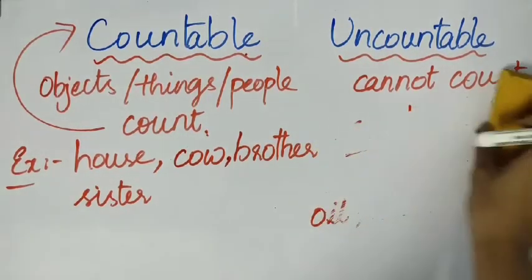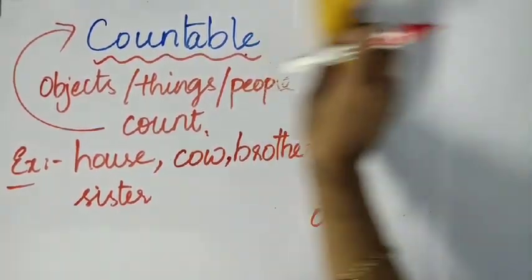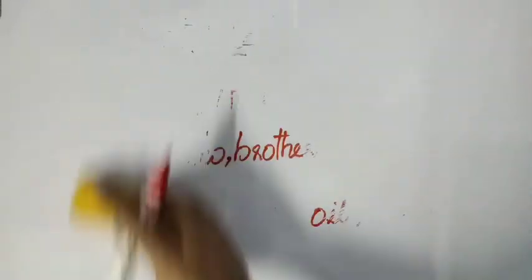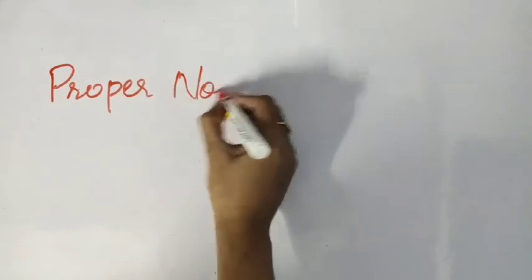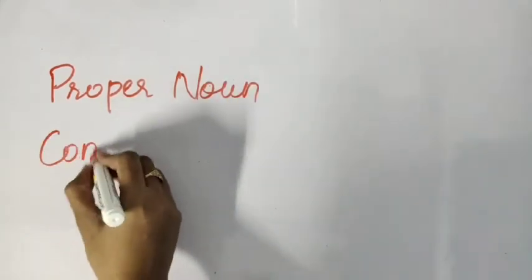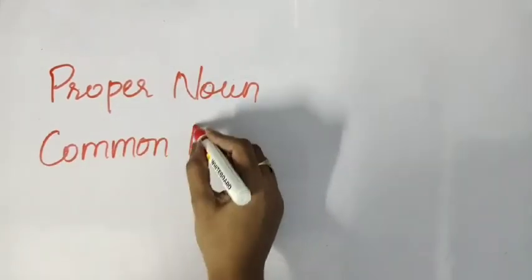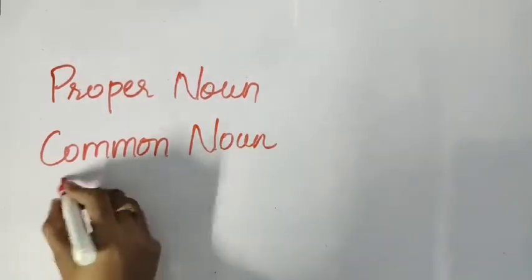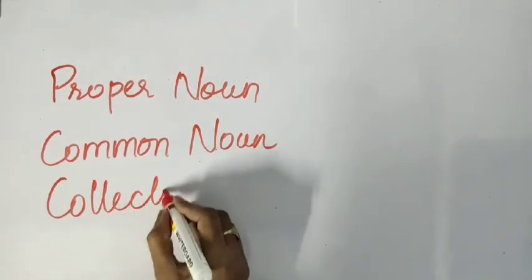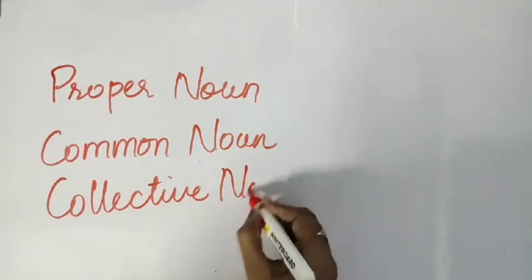Now, if you go back to the classification, you have seen the 4 kinds of nouns previously, and another classification also. Right, students? You have seen previous classifications like proper noun, common noun, collective noun, and abstract noun.